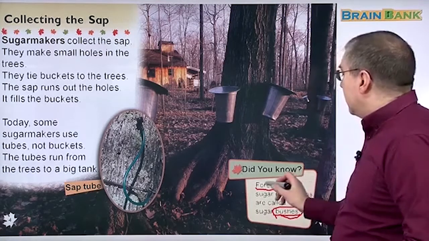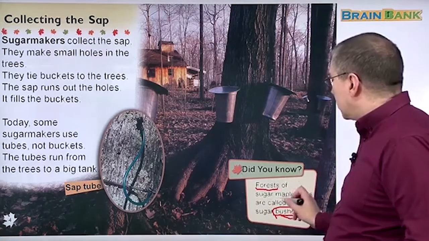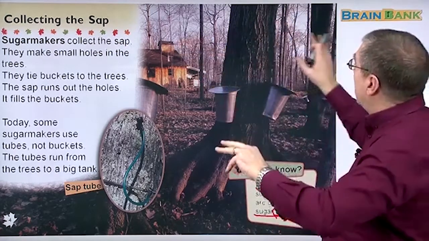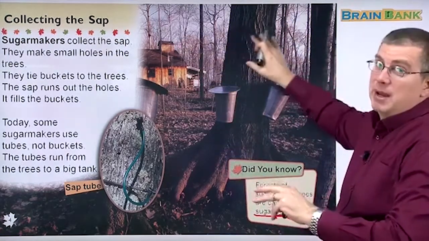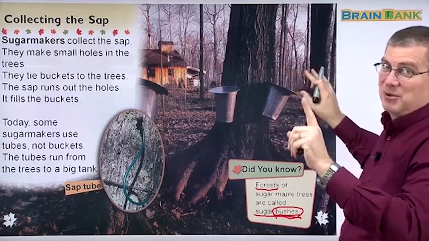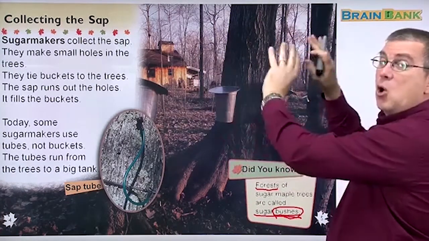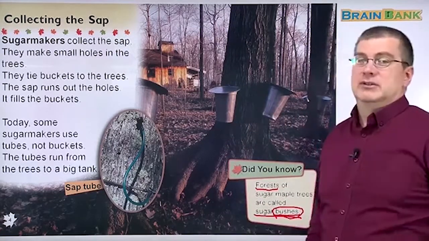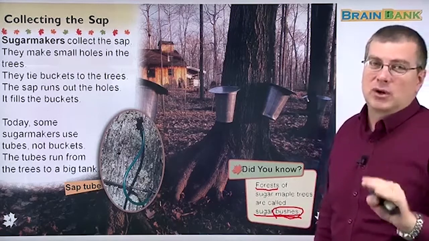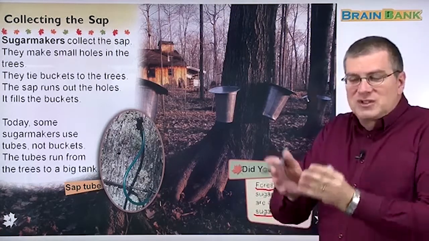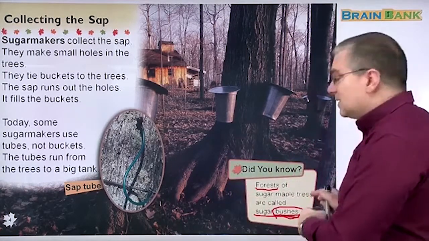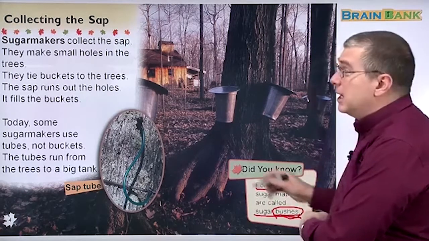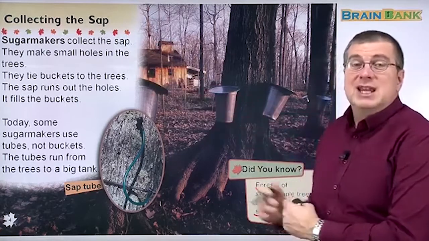But in this case, forests of sugar maple trees are called sugar bushes. So the whole forest, if there are many maple trees, only sugar maple trees, then you can call that whole area a sugar bush. But that's not normal, so don't get confused. Don't call a forest a bush because usually a bush is a small plant, okay? But this is a special case, right? This is a special word that people use in their job.